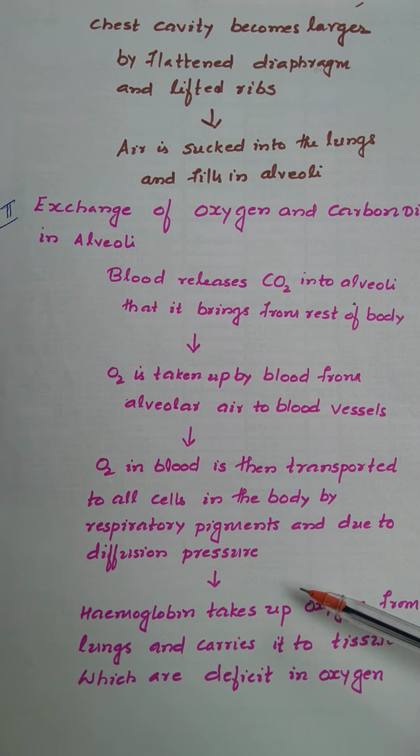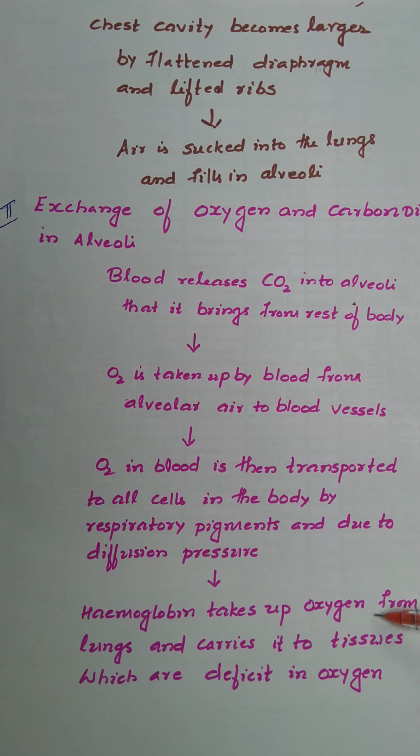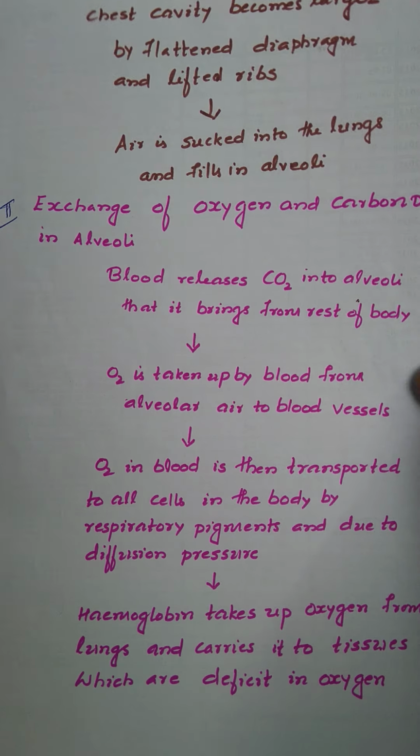It has a very high affinity for oxygen and is responsible for carrying oxygen from the lungs to tissues which are deficient in oxygen. It is also responsible for the red color of RBC. Hemoglobin takes up oxygen from the lungs and carries it to tissues which are deficient in oxygen, so where oxygen is less.